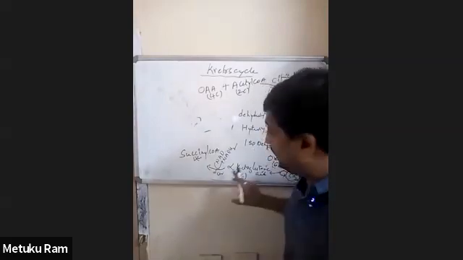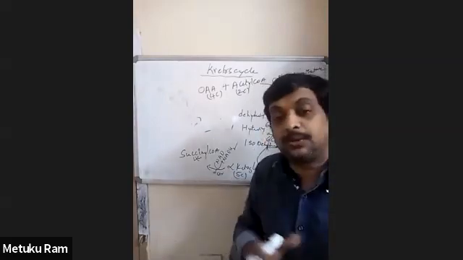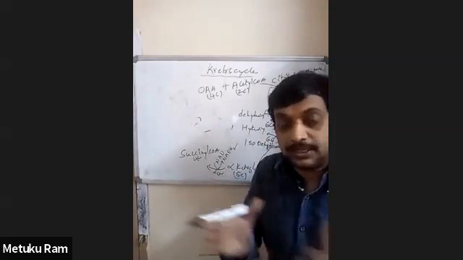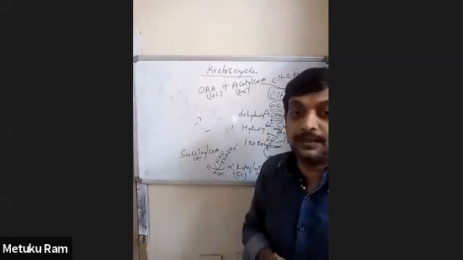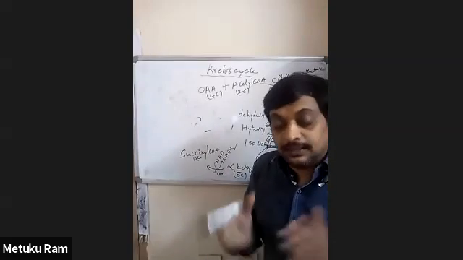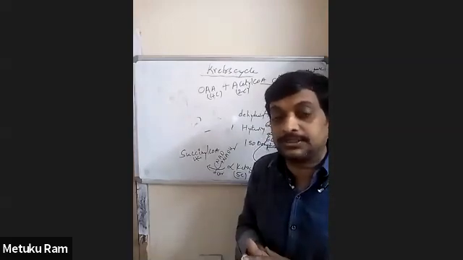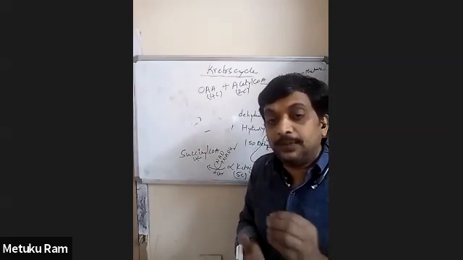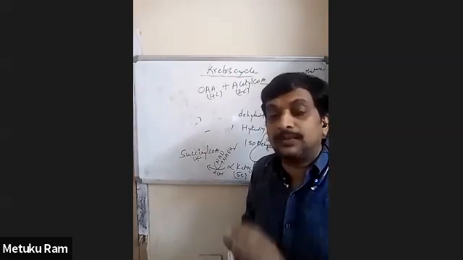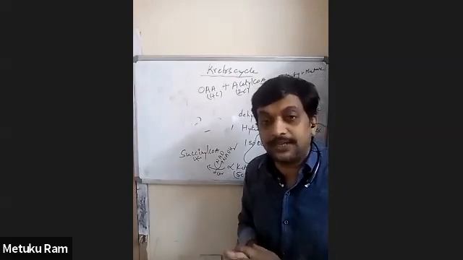So this is an oxidation-reduction type of reaction. The enzyme belongs to class 1 of the enzyme classification.